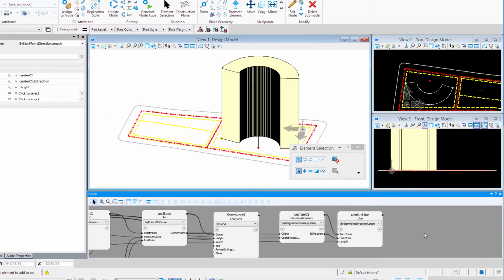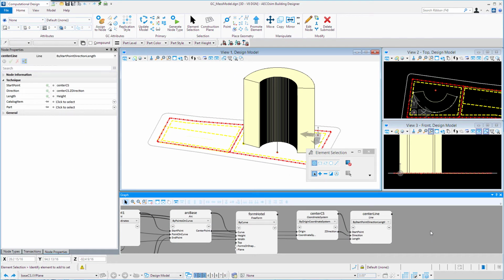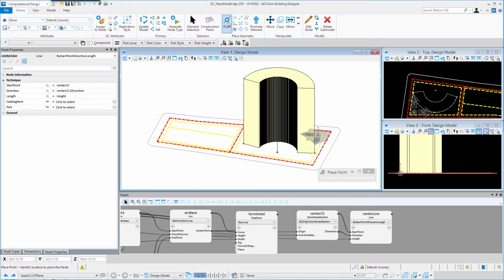Now what I want to do is create 2 points along this line which will move up and down along the line, and they're going to be what we call controllers. I'm going to use those points to control a cone that we're going to create, and that cone is actually going to be used to subtract area away from our mass. The easiest way to do this is to use my point tool here, and I'm going to hold down the control key while I place that in the model.